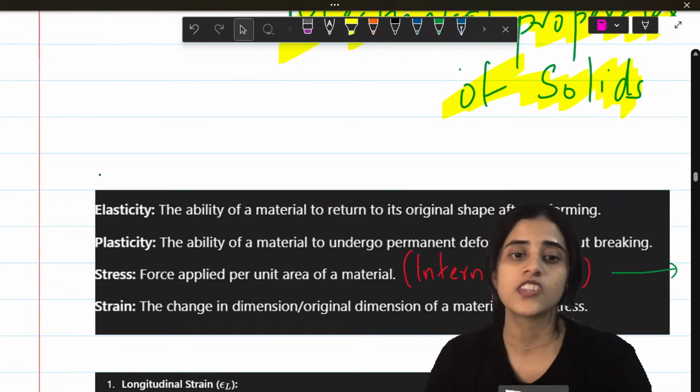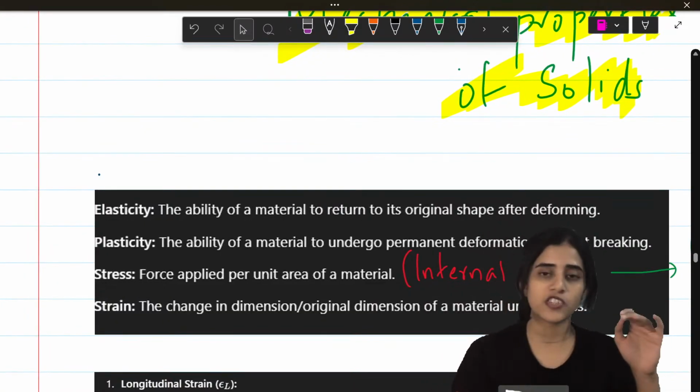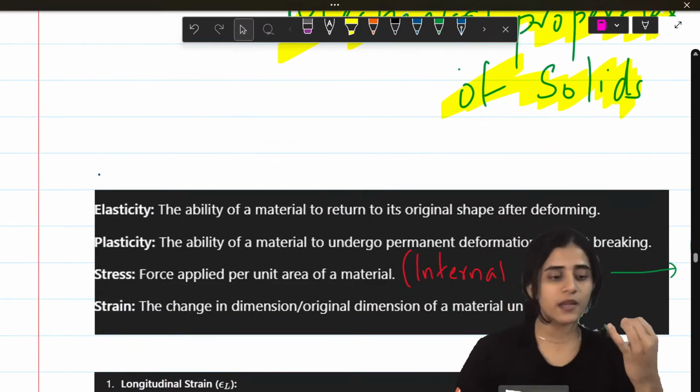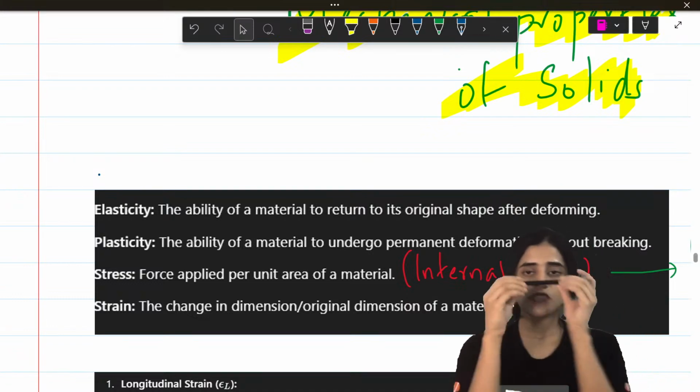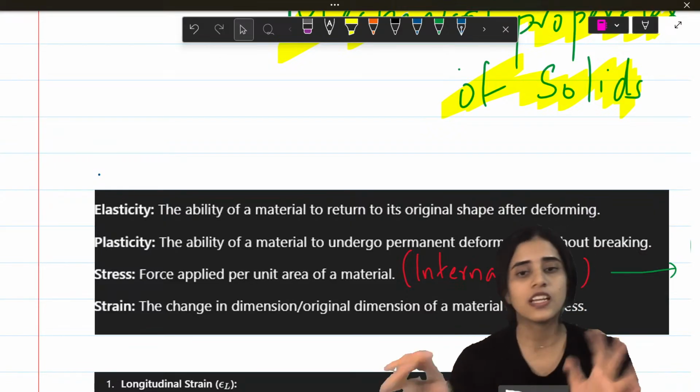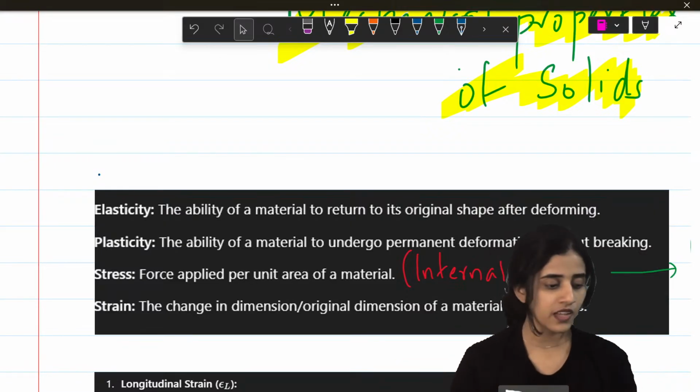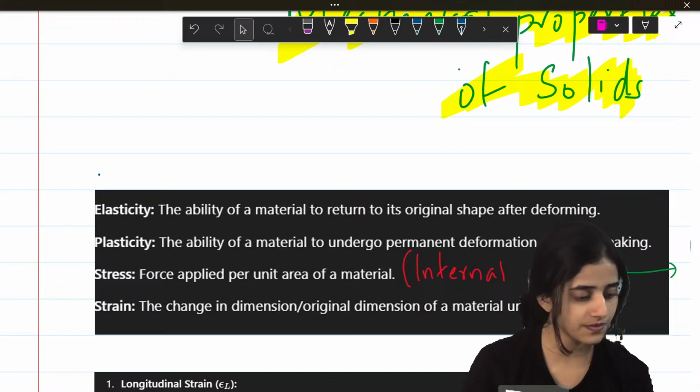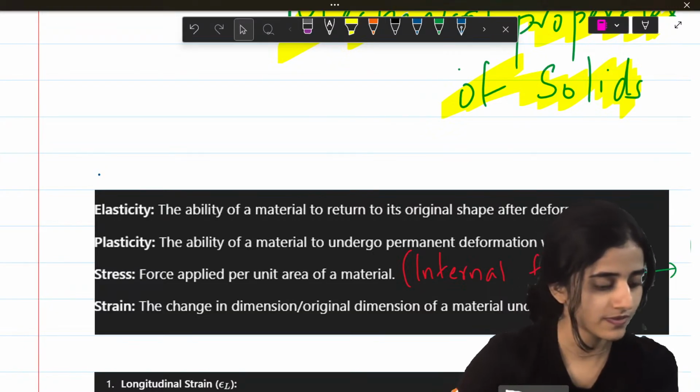Next is strain. Strain is basically the change in dimension by original dimension. What are the dimensions? Length, mass, and time. So if the length changes with respect to the original, or mass or something changes, then that is called strain. These are the main important terms that you need to know.